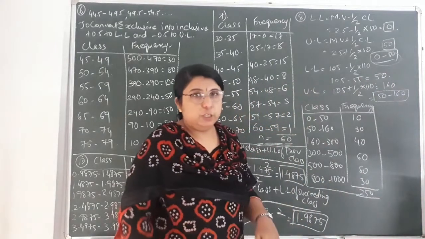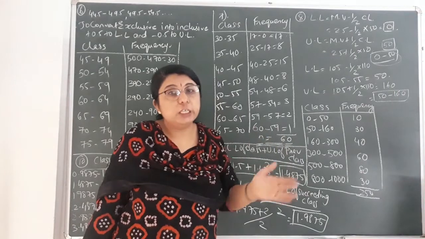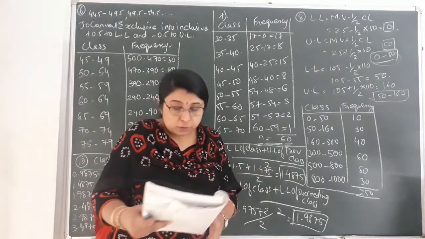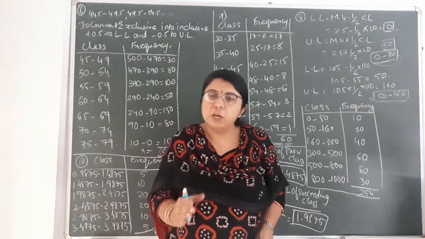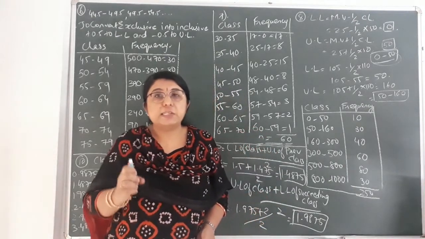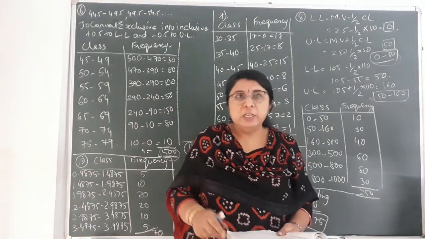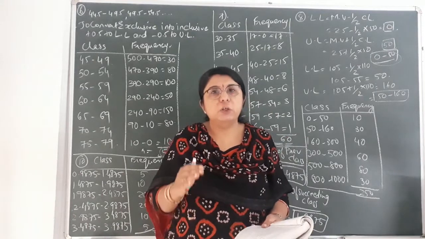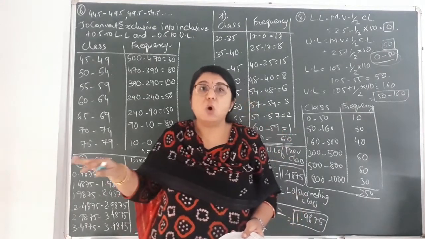0 to 50. Okay, in the same way we will find the lower limit and upper limit of each and every class. The reason for finding the value of lower limit and upper limit of each and every class is there because over here the class length is not equal. You can see the first class length, that is 50. Then afterwards the second class length that is given to you, 110. Then afterwards 140. It means same class length is not maintained.